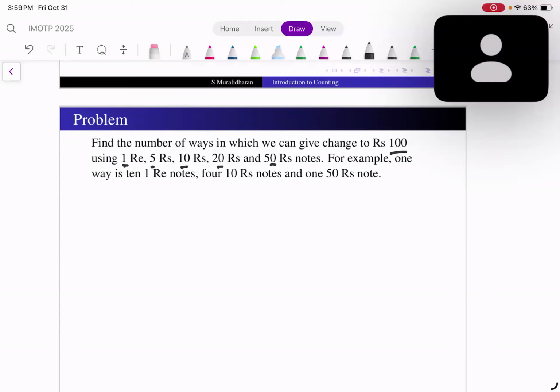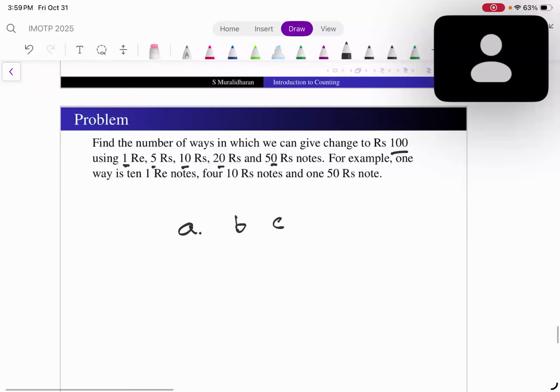Okay, how many ways can I change? Suppose I have A number of 1 rupee notes, B number of 5 rupee notes, C number of 10 rupee notes, D number of 20 rupee notes, and E number of 50 rupee notes. Then I must have A plus 5B plus 10C plus 20D plus 50E equal to 100.